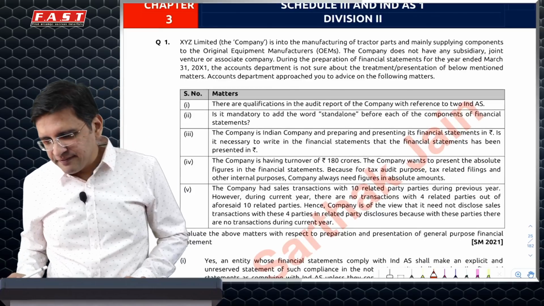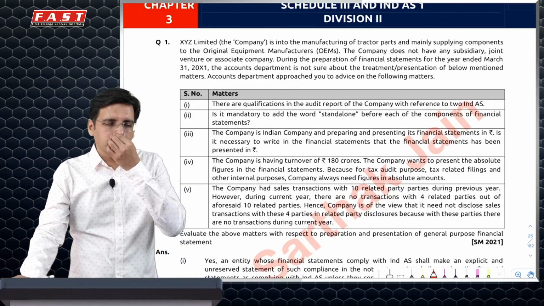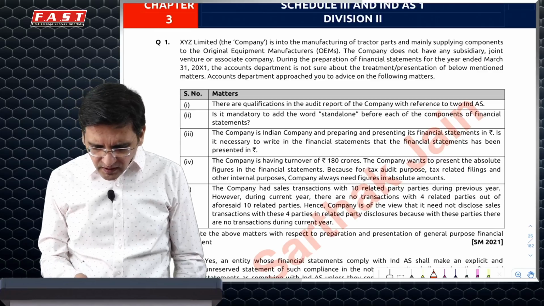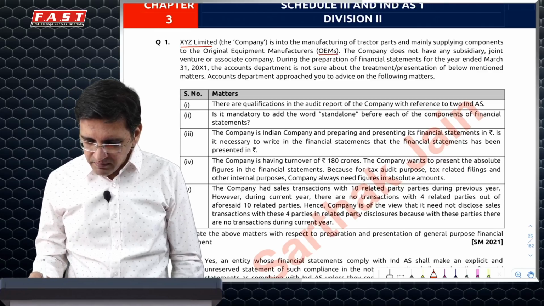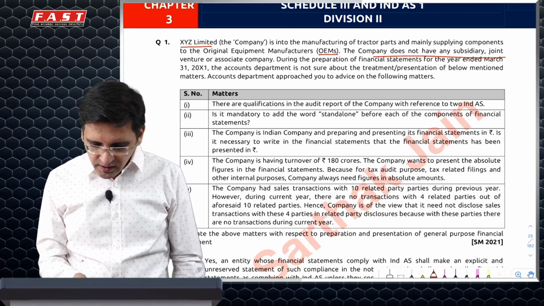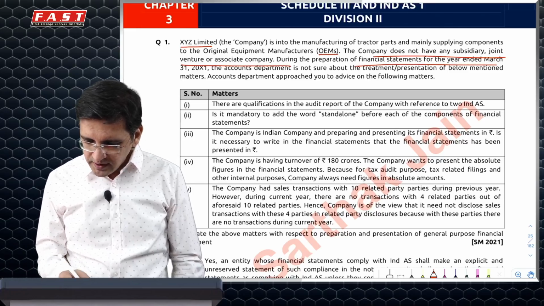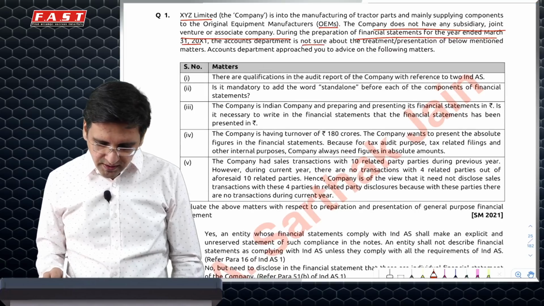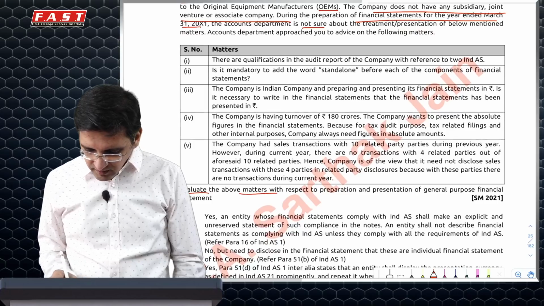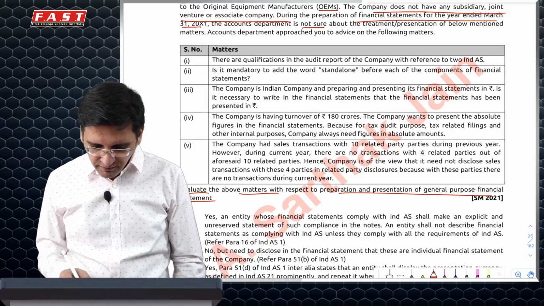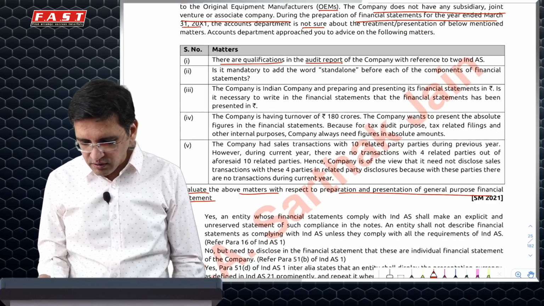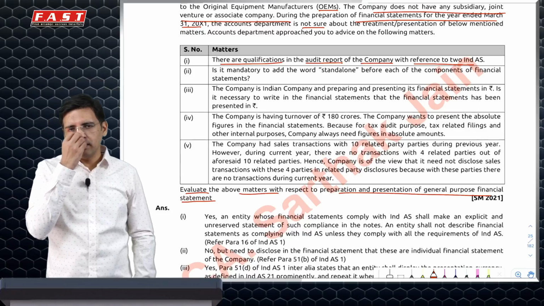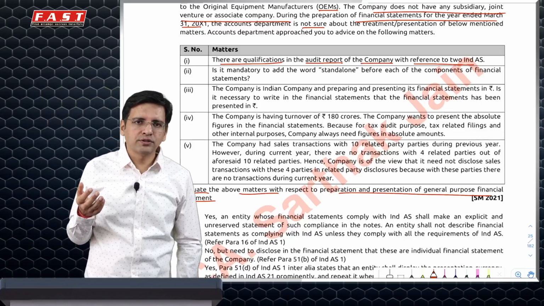First, if we get a 5-mark kind of question from Schedule 3, possibly this could be one of those questions. The question says XYZ is a loan company, it has no subsidiary or JV, year ending 31st March 2001. You're not sure about certain things and they want your evaluation and preparation of the financial statements. It says there is a qualification in the audit report of the company with reference to two Ind AS. We would simply say that the auditor may qualify the report. The question ideally should have been more explicit.